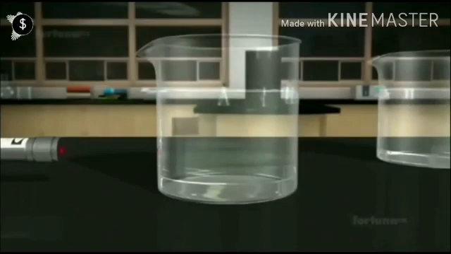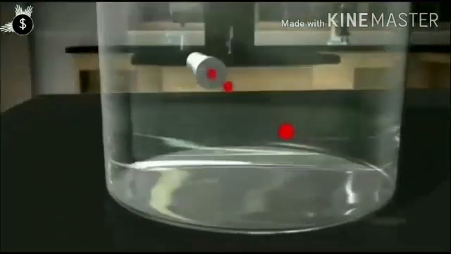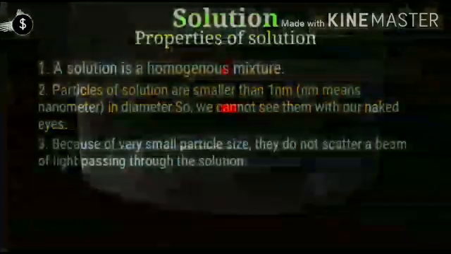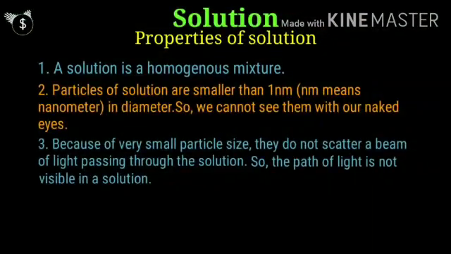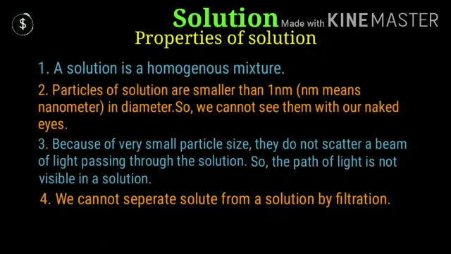As you can see here in the beaker, the particles are not scattering the beam of light passing through the solution. So the path of light is not visible at all in a solution.